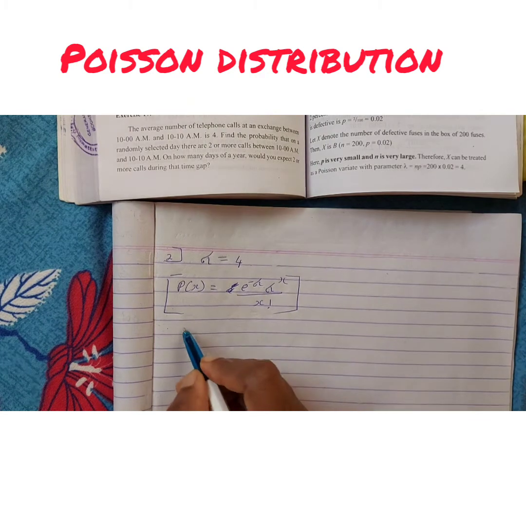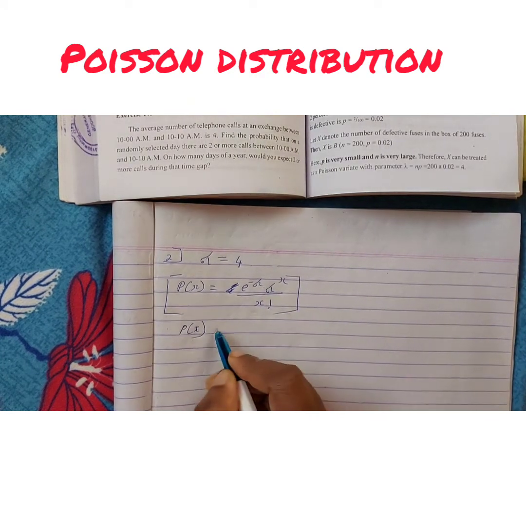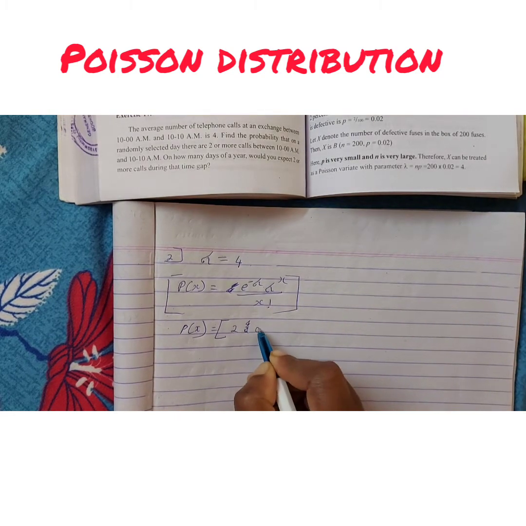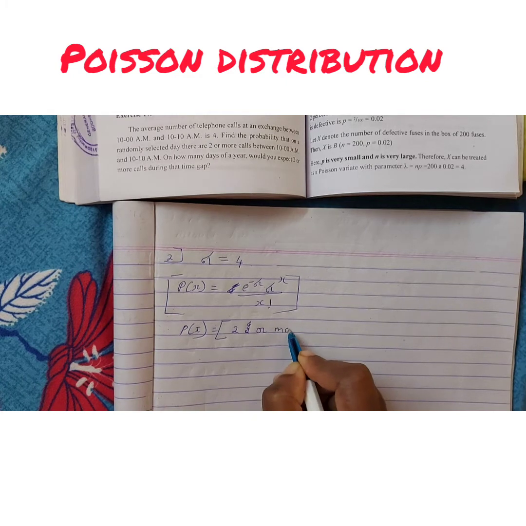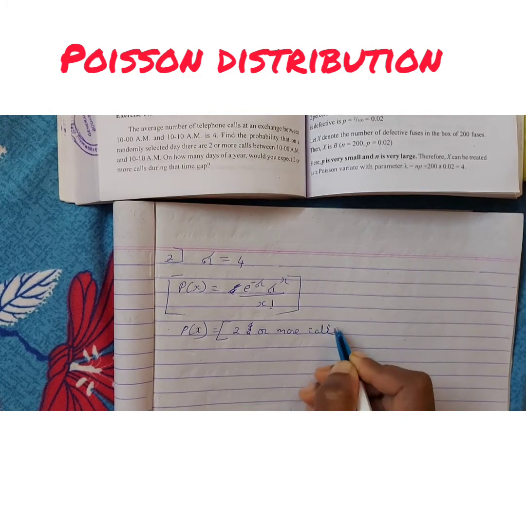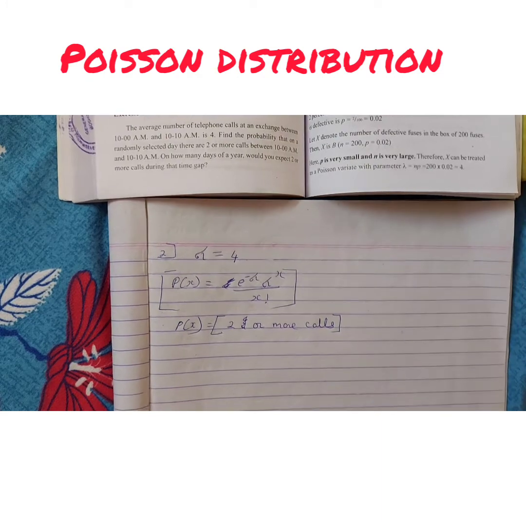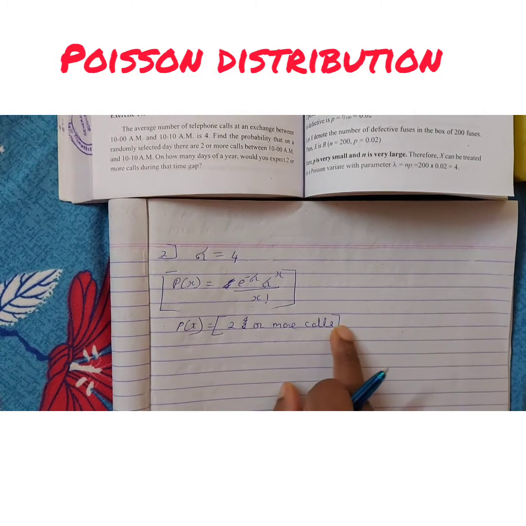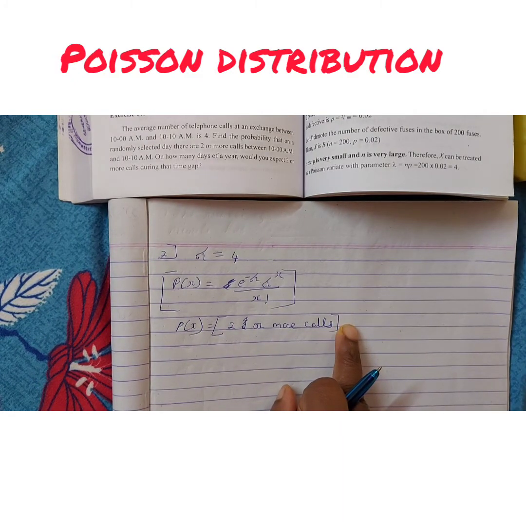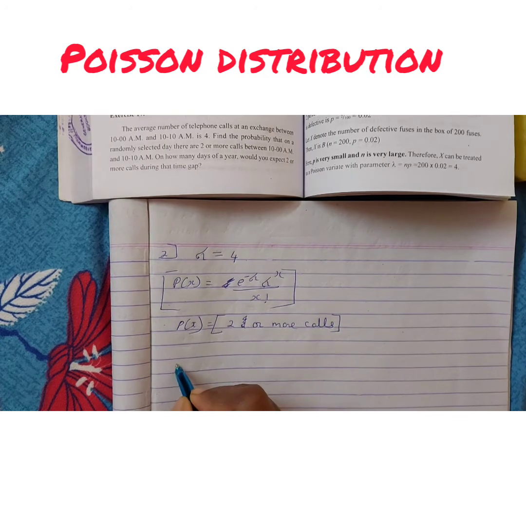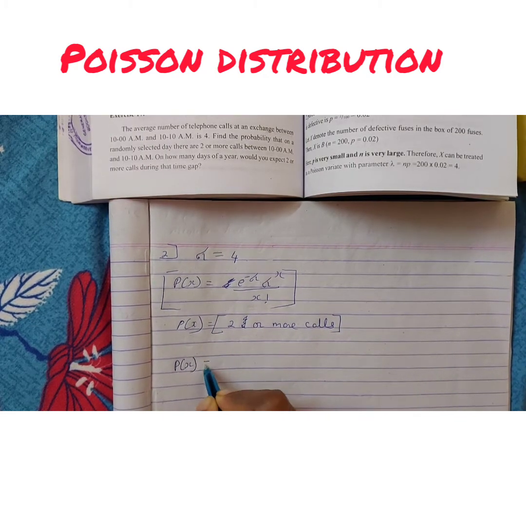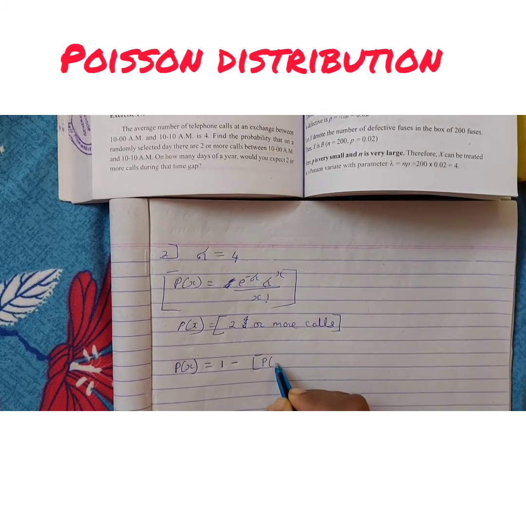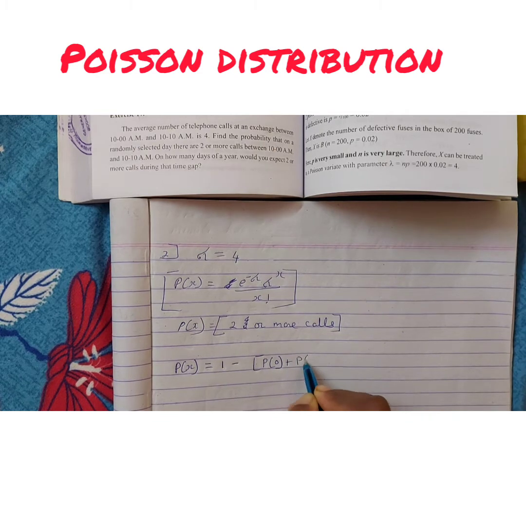Okay, so what do I have to find out now? Probability of x, 2 or more calls between 10 and 10:10 a.m. So a 10 minutes difference is there. So again, for 2 or more calls, the n value is missing. We don't know what the limit is. So what do we do? We apply the complement method. So the opposite of this is what? It is equal to 1 minus, the numbers remaining inside are 0, plus the probability of 1.